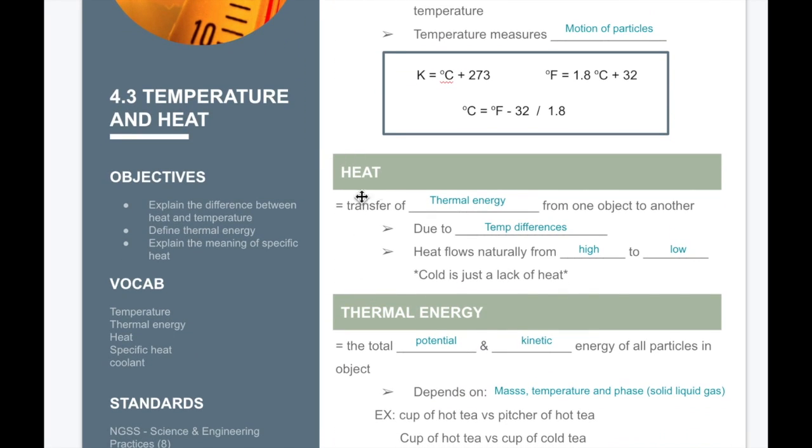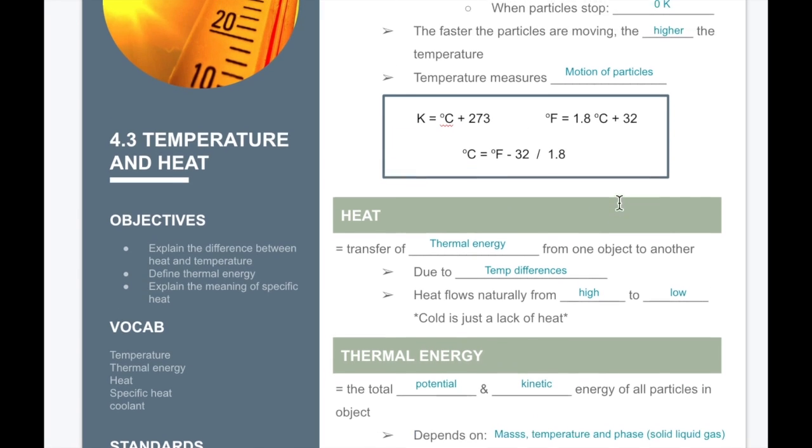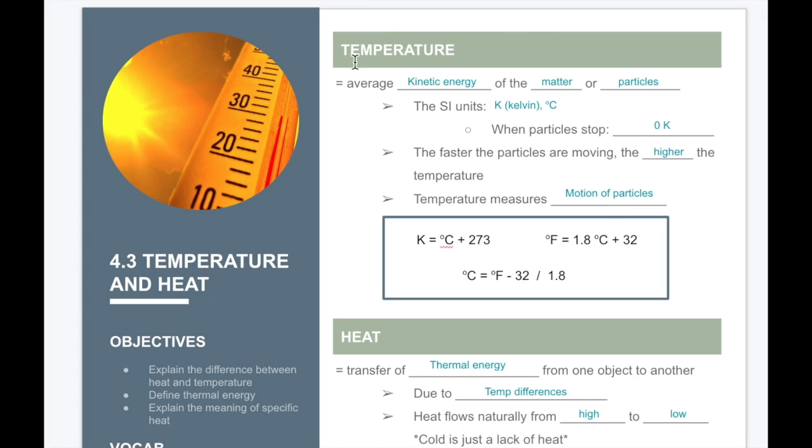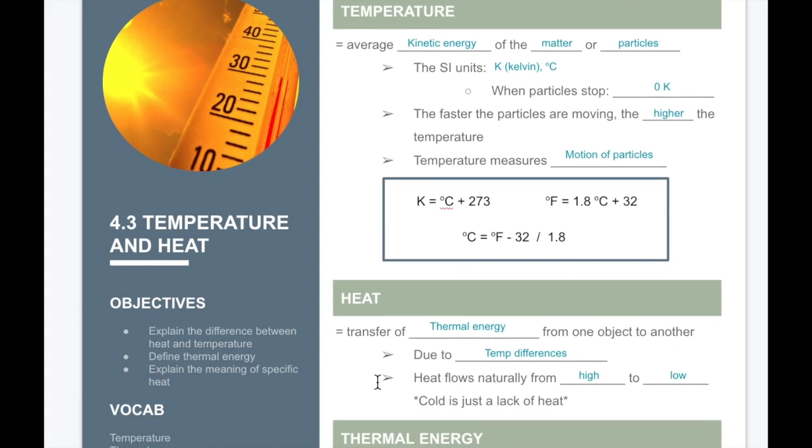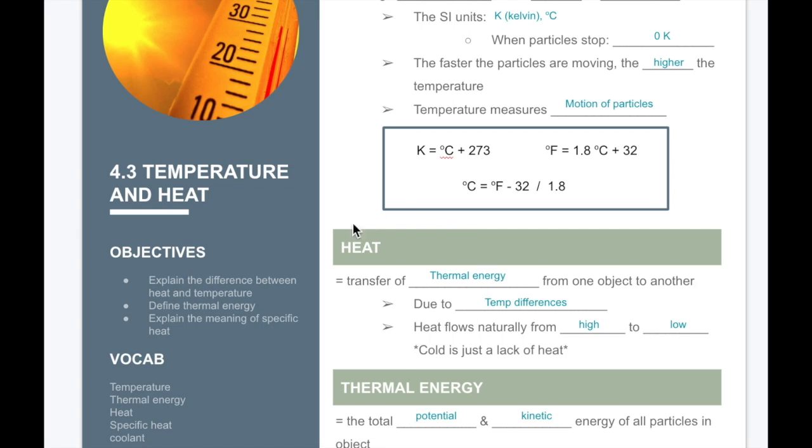Heat is different than temperature. Heat is actually the transfer of thermal energy, and we're going to define what thermal energy is, from one object to another. If you think about the sun, the temperature of the sun is much different than the heat that we feel from the sun. The temperature of the sun is very, very high, but the heat that we feel from the sun is a lot less, because it's the transfer of thermal energy. It's due to temperature differences.